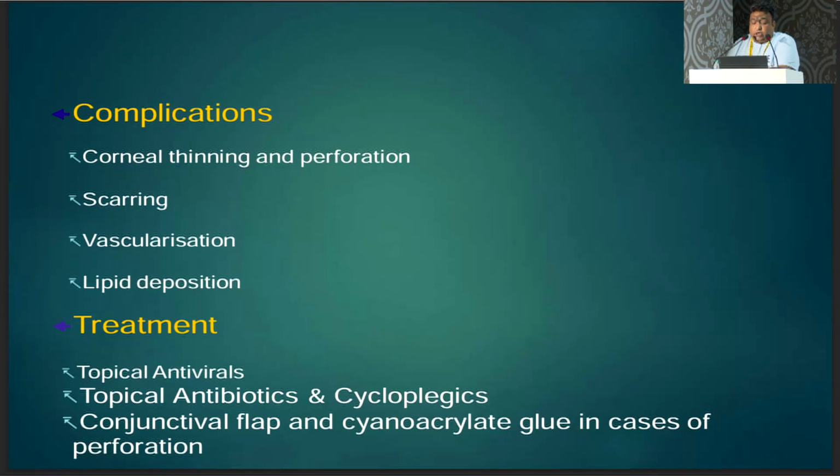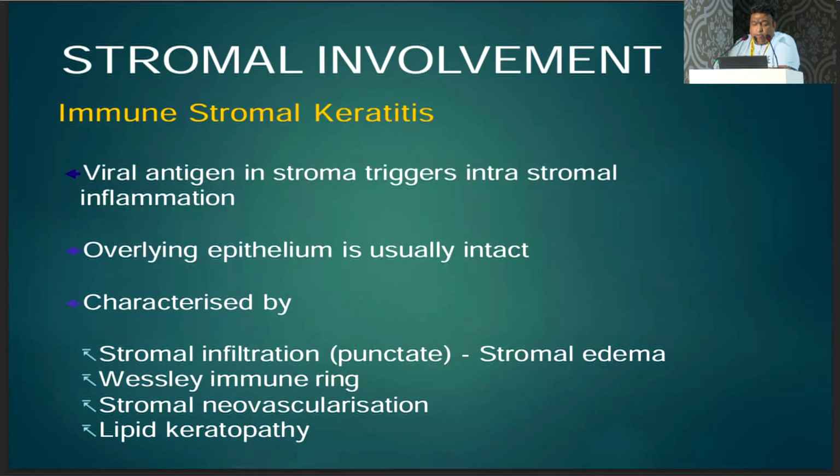So it leads to very aggressive melting, corneal thinning and perforation. There is a lot of scarring in the cornea, and vascularization and lipid deposition occur in later stages. So it should be aggressively treated with antivirals, topical antibiotics and cycloplegics. And conjunctival flap and cyanoacrylate glue in cases of perforation should be attempted.